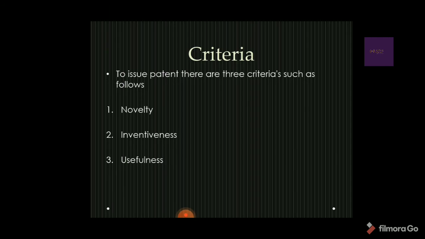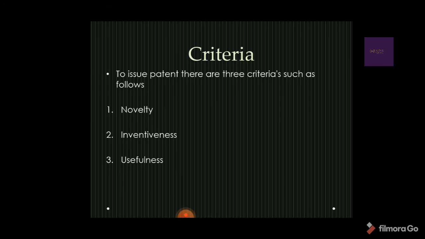Next is the inventiveness. It should be non-obvious, meaning it is an invention and not merely a discovery. It is non-obvious to one skilled in the field. The non-obvious requirement refers to the level of difficulty required to invent the technologies.